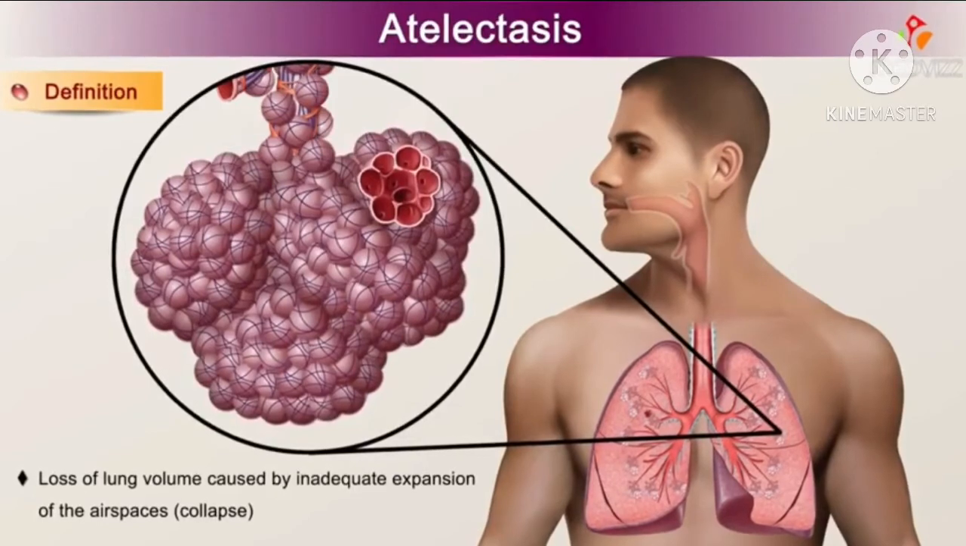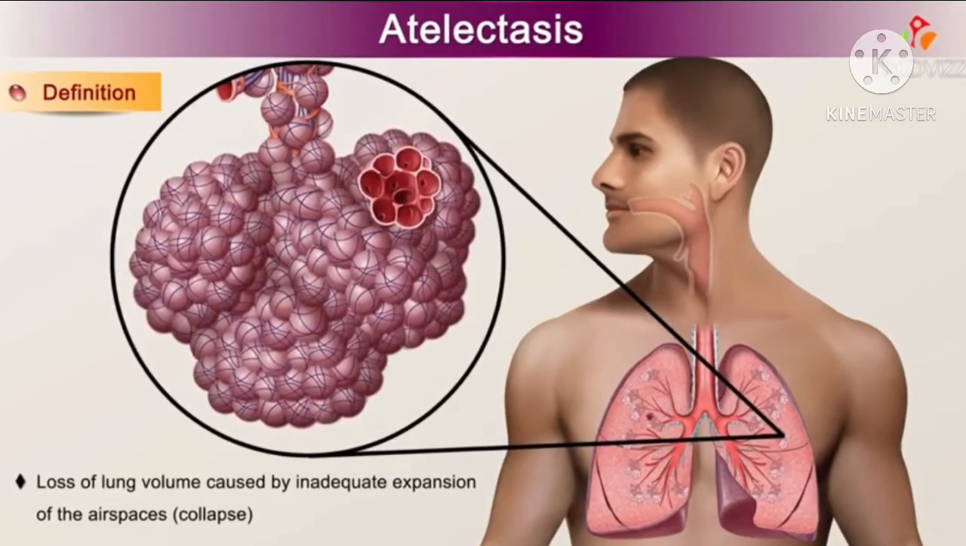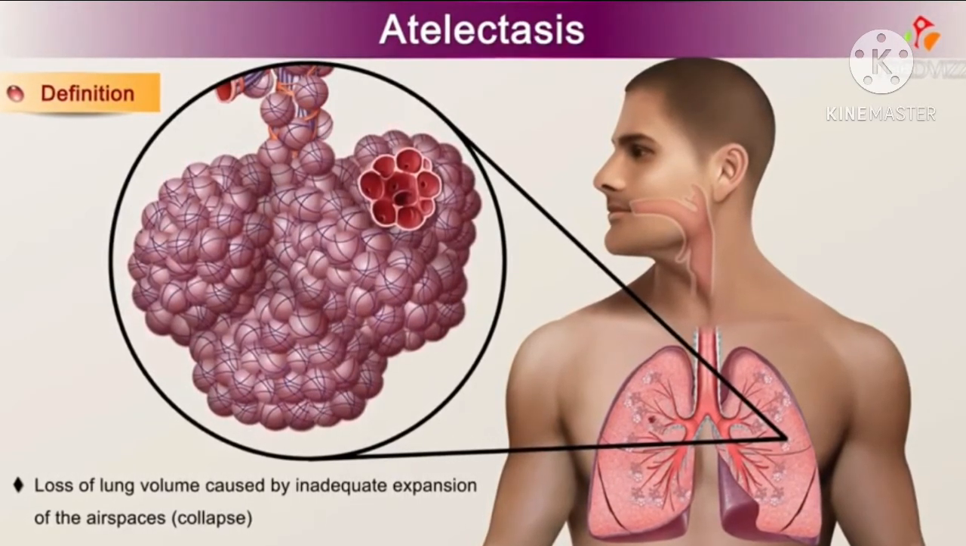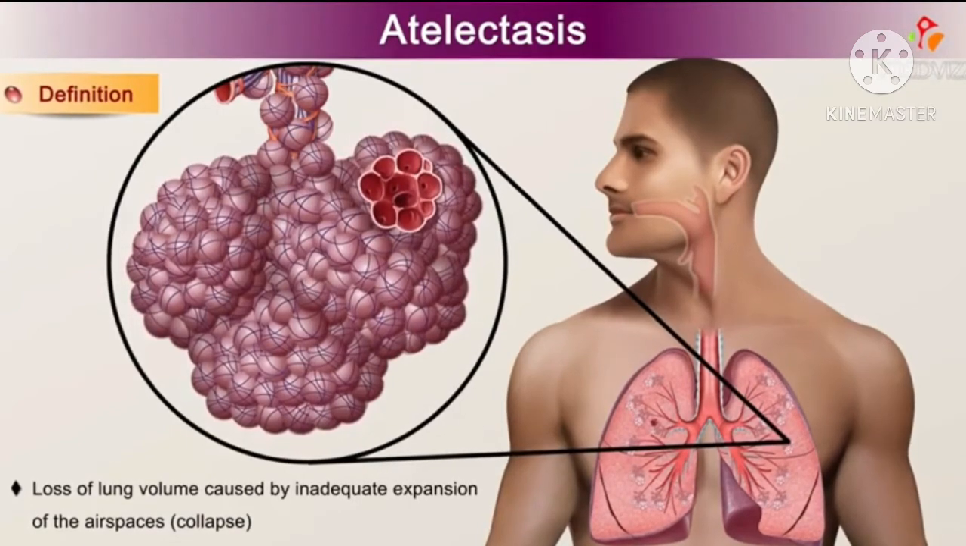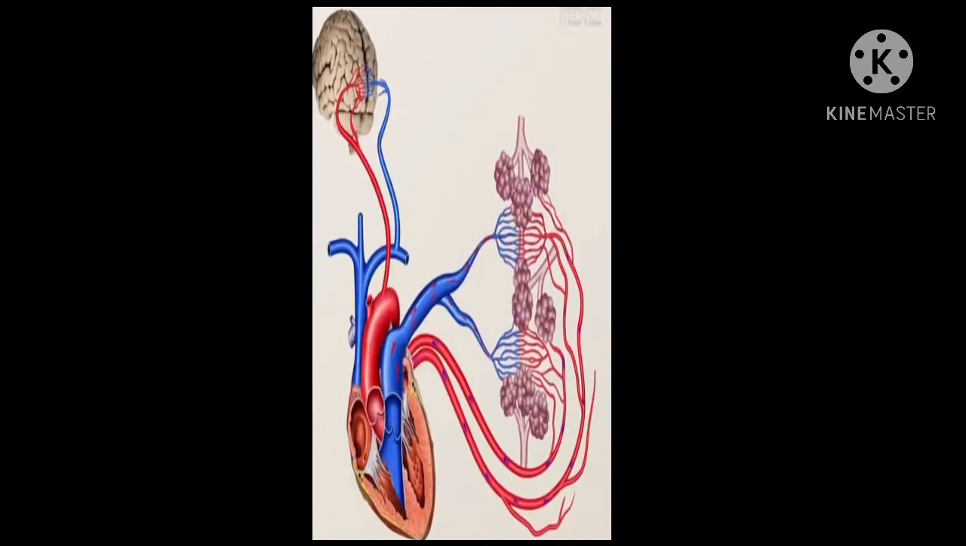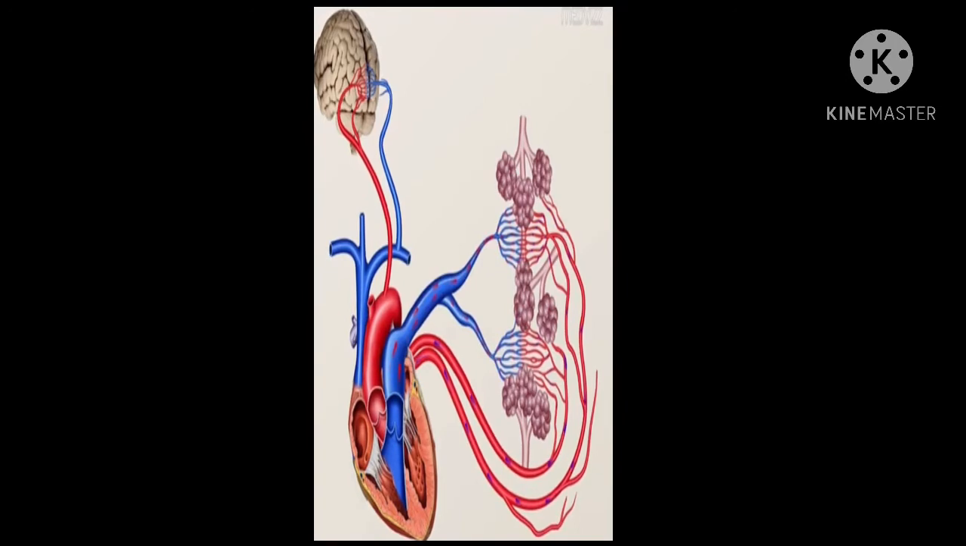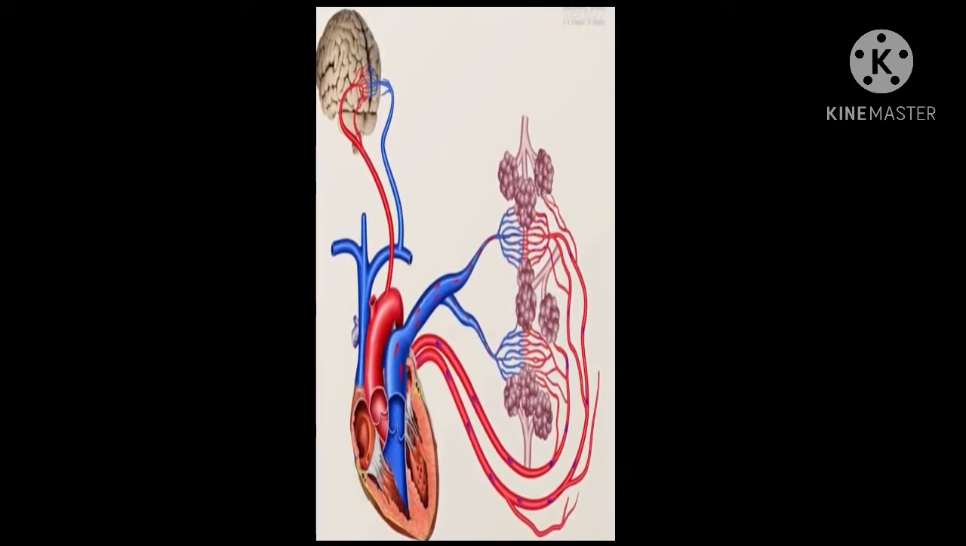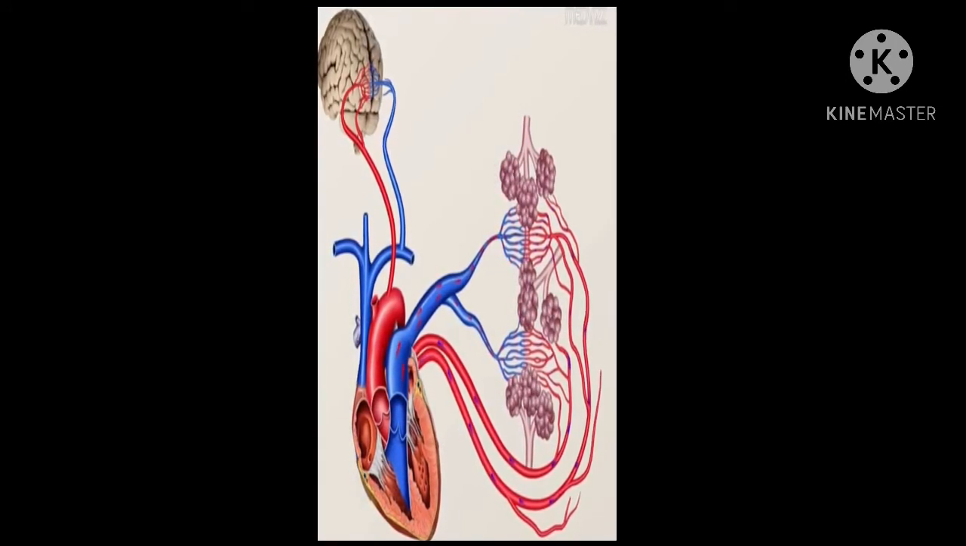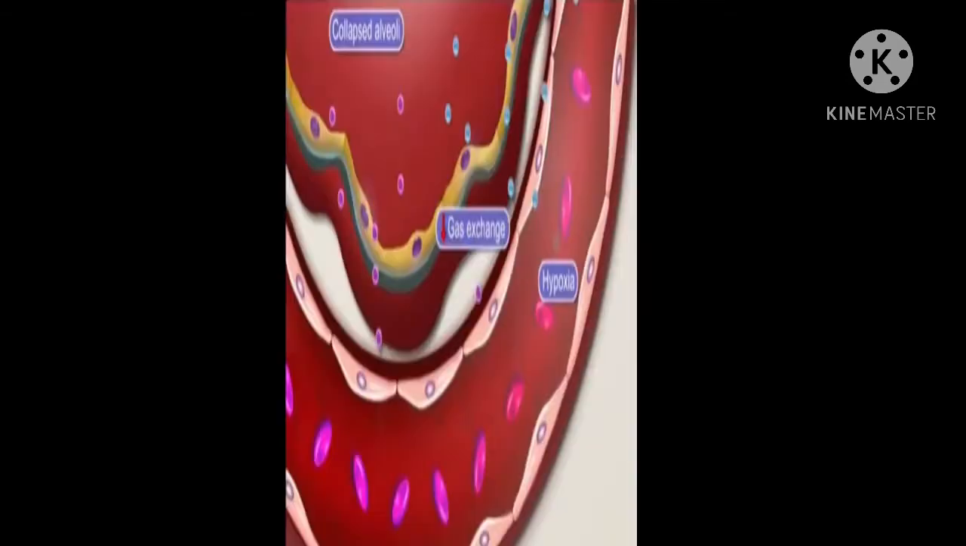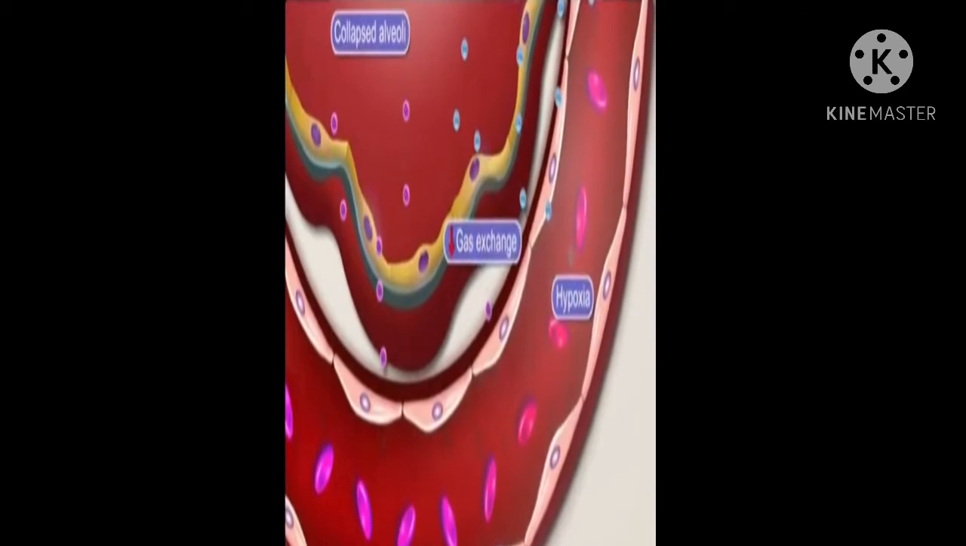Now, what is atelectasis? Atelectasis is a loss of lung volume caused by inadequate expansion of the air spaces, collapse. It results in shunting of inadequately oxygenated blood from pulmonary arteries into veins, thus giving rise to a ventilation perfusion imbalance and hypoxia.